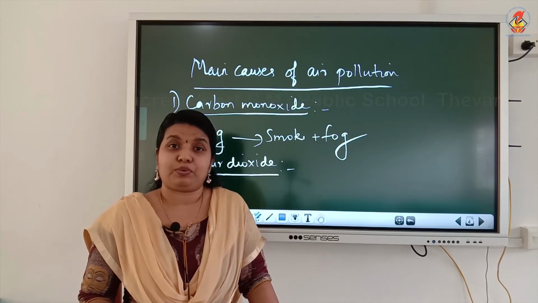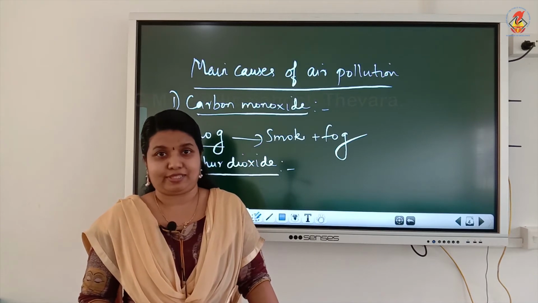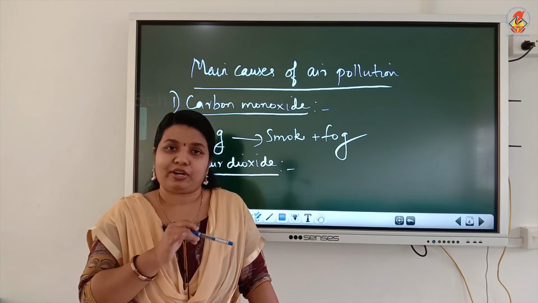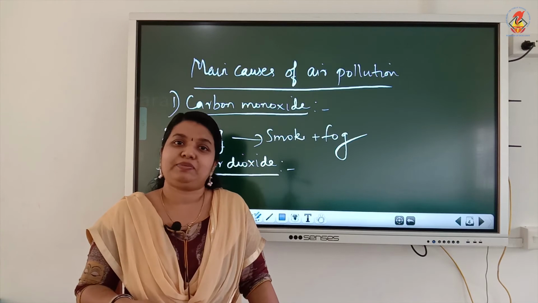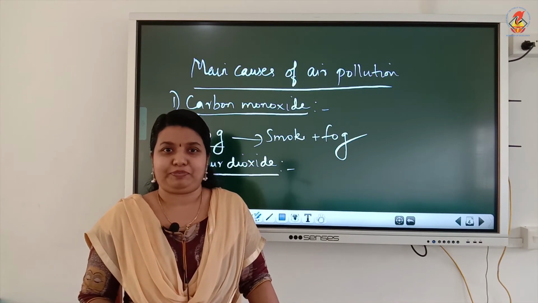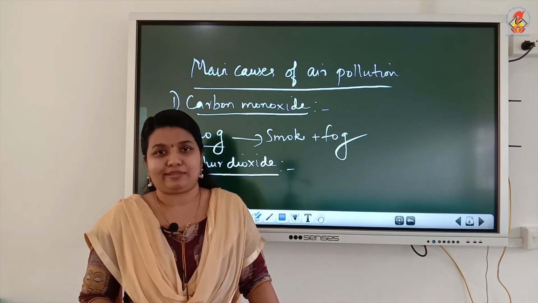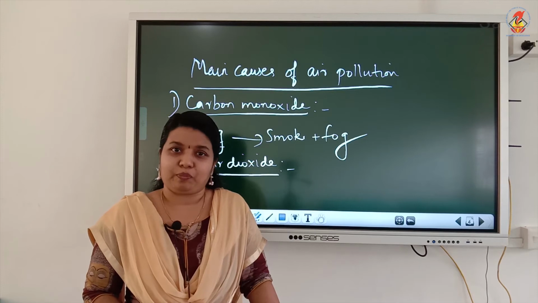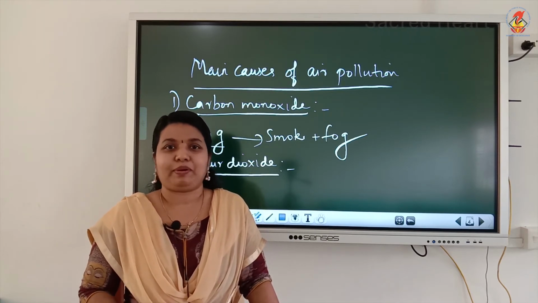Sulfur dioxide is also produced from petroleum refineries along with nitrogen dioxide. About these two we have discussed in the previous chapter. When sulfur dioxide and nitrogen dioxide gas present in the atmospheric air get mixed with rainwater, it results in acid rain. Rain falls down as acid rain, which affects the quality of the soil, thereby affecting the crop growth, and also it affects buildings.